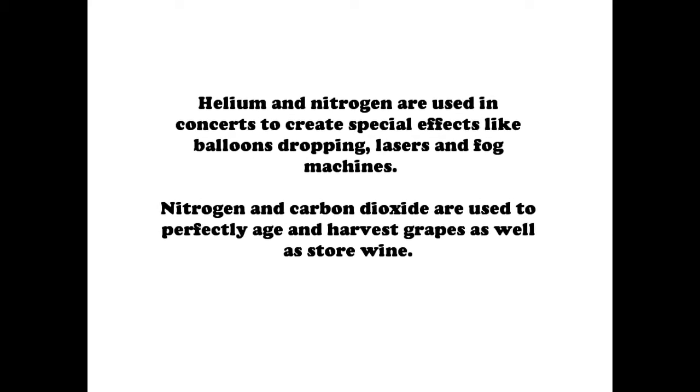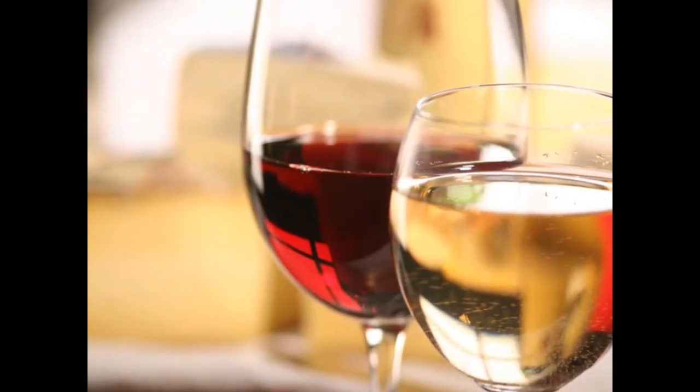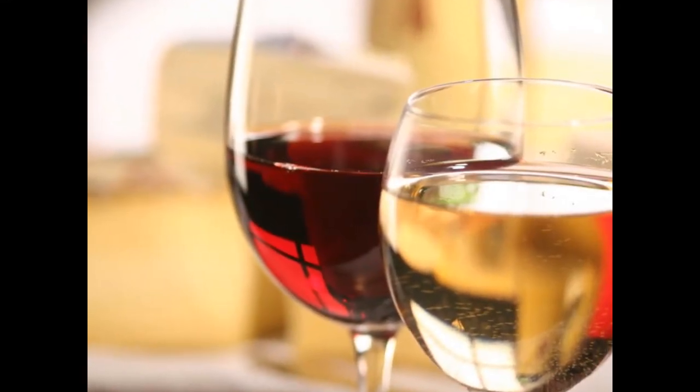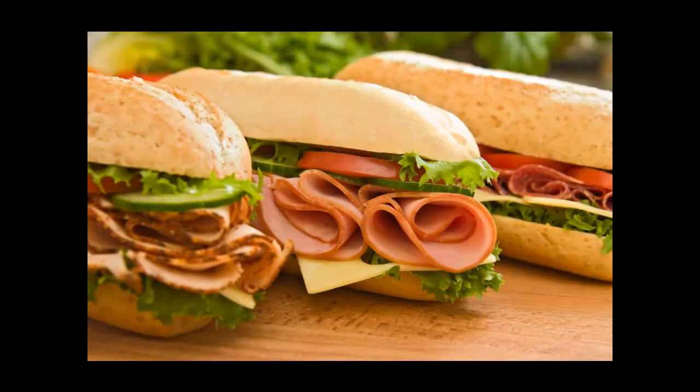Nitrogen and carbon dioxide are used to perfectly age and harvest grapes as well as store wine. Carbon dioxide is used for white wine, and argon and nitrogen is used for red wine to remove any atmospheric oxygen from the wine before it is bottled.